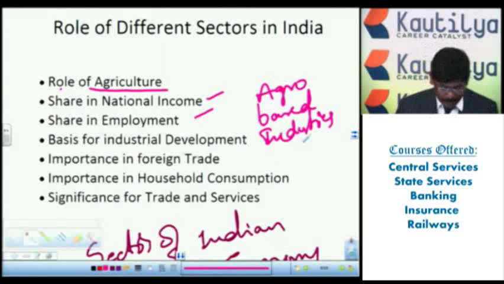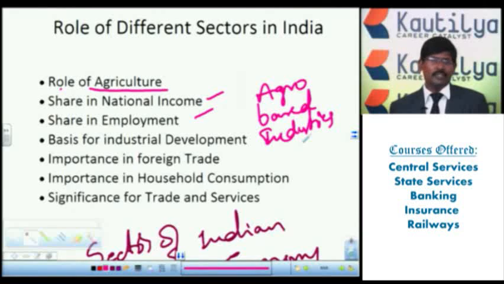Next one, importance in foreign trade. India earns a lot of foreign exchange or foreign currency from foreign trade. Why is it important here? Agricultural products we export to different countries in the world, mainly spices, cotton, jute, coffee, tea, tobacco.